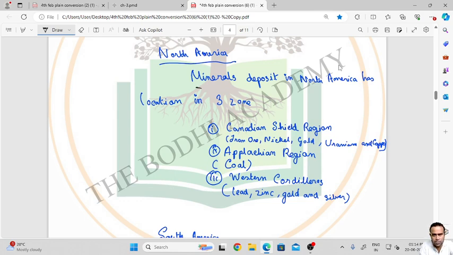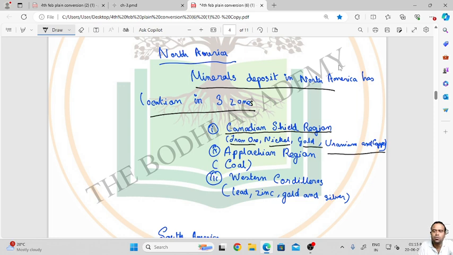Mineral deposits in North America are in 3 zones. We have divided North America into 3 zones, and we will find out the mineral deposits. The first one is the Canadian Shield region. It is rich in iron ore, nickel, gold, uranium and copper.